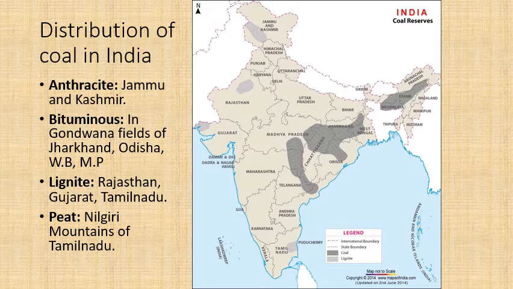The darker gray regions which you see are actually bituminous, which is marked. It's not anthracite, it is just bituminous, which is marked in Jharkhand, Odisha, West Bengal, and Madhya Pradesh. So bituminous is according to the quality. Bituminous can fall in Gondwana also, and it can fall in tertiary coalfields also. That is why it has been marked in both regions. So when distribution of coalfields is asked, you should remember whether it is asked according to the age, Gondwana and tertiary, or according to the quality of coal.